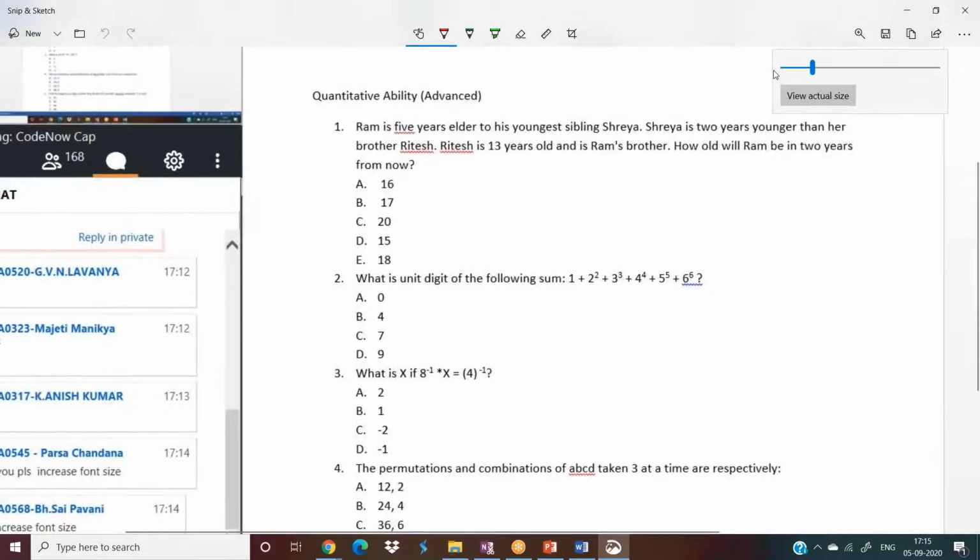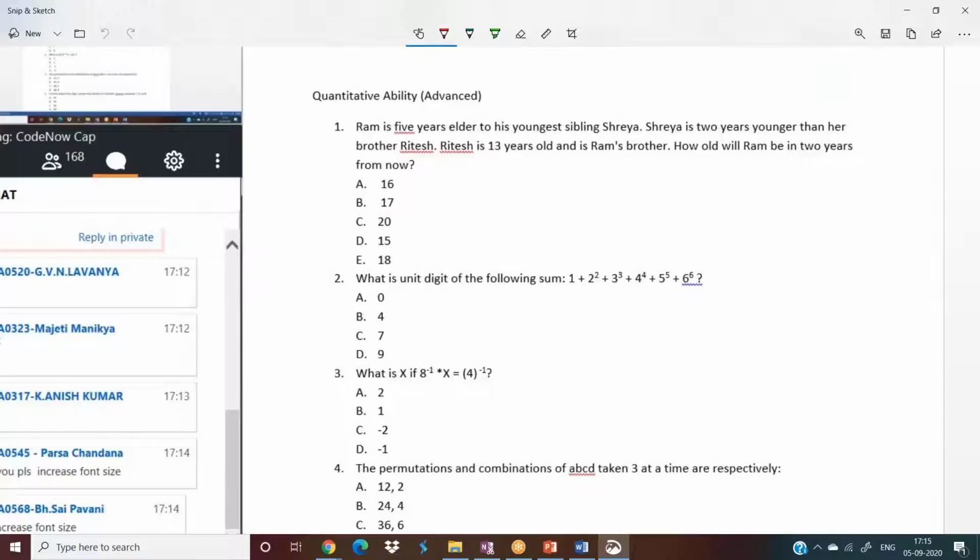Done. So let me read the question again. Ram is 5 years elder to his younger sibling Shreyas. Remember, if Ram is elder to some other person, forget about Ram, if someone is elder, we have to subtract their age to equal the other person's age.